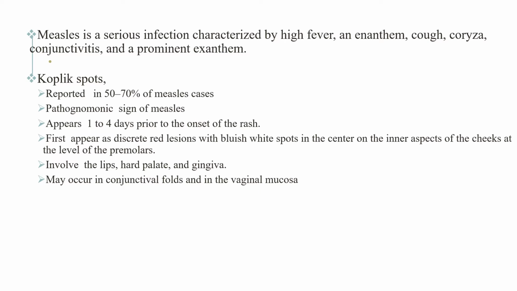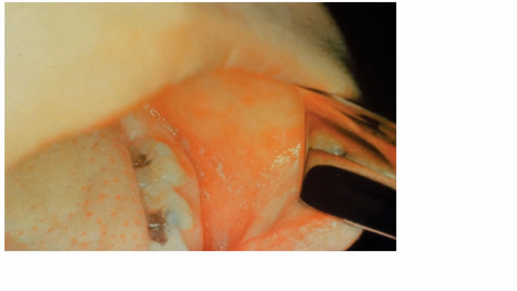This Koplik spot appears 1 to 4 days prior to the onset of the rash, and it first appears as a discrete red lesion with a bluish white spot in the center on the inner aspect of the cheeks at the level of the premolars. And it also involves the lips, hard palate, and the gingiva. And it may occur in conjunctival folds. This is an image of Koplik spots on the buccal mucosa during the 3rd day of rash on a 3-year-old child.